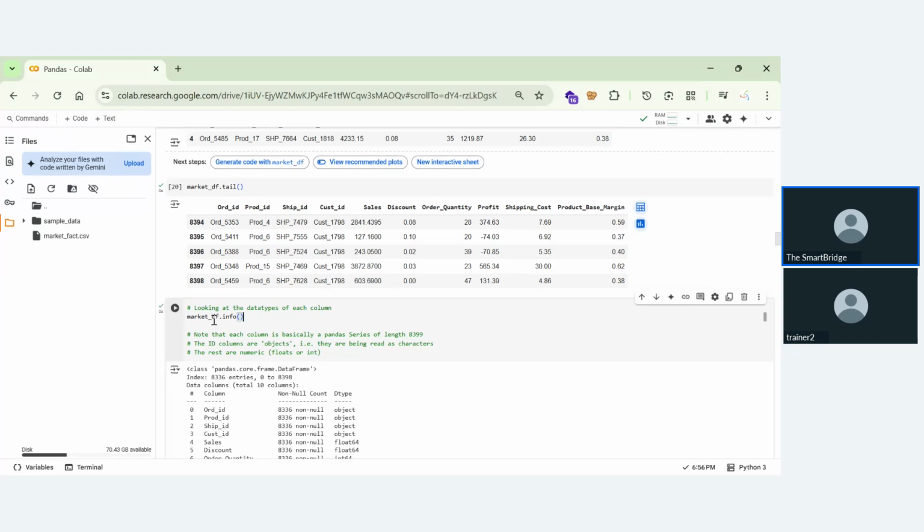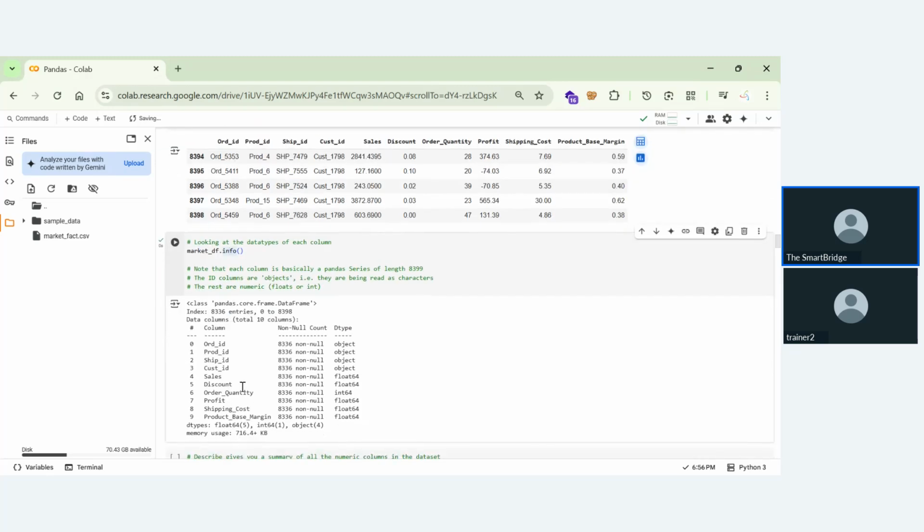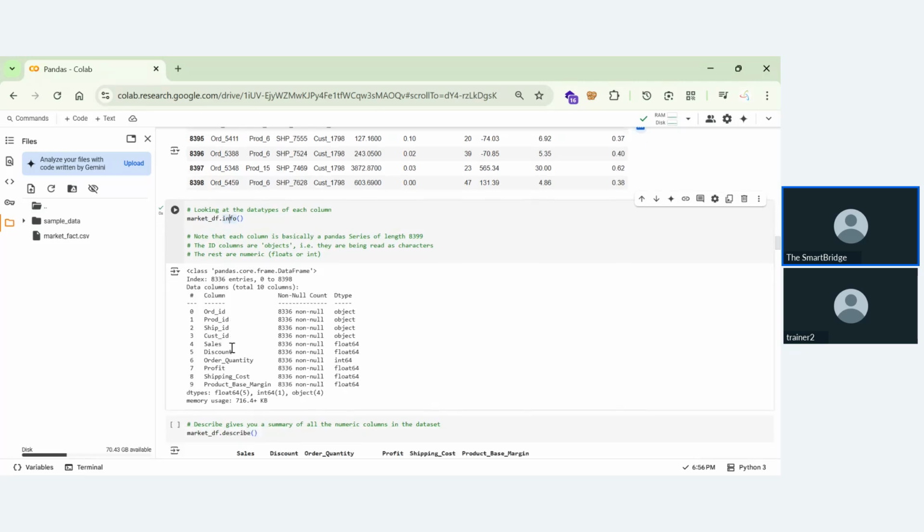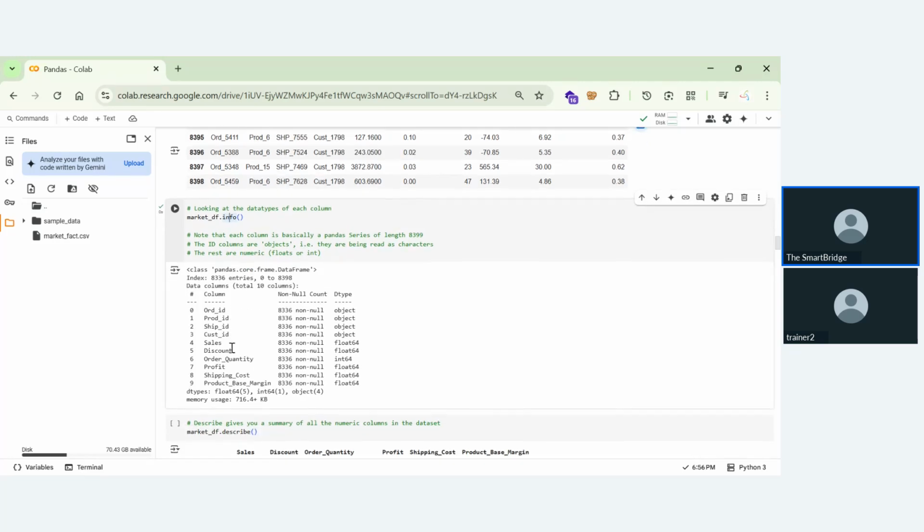And the next thing is file name .info. This info will tell us everything we need to know about that file. If it is a CSV file, a JSON file, or a database file, we get to know the info about the file. What are the file attributes? What are the columns? How many rows are we having? So you can see that we are having